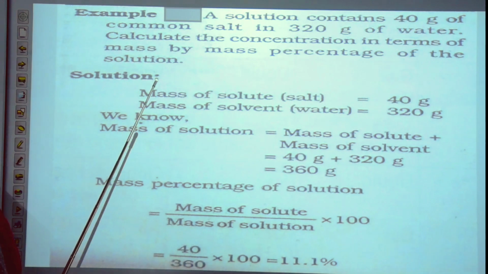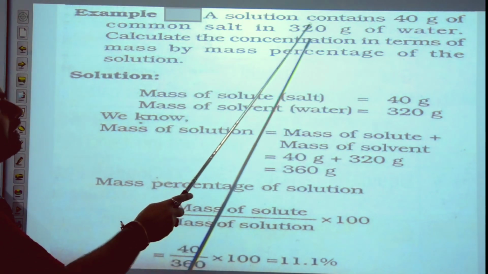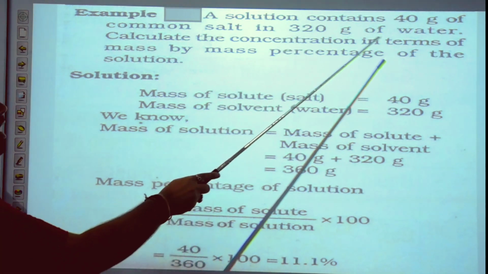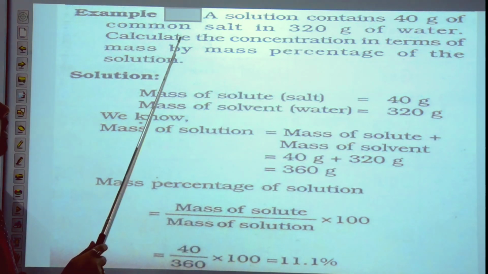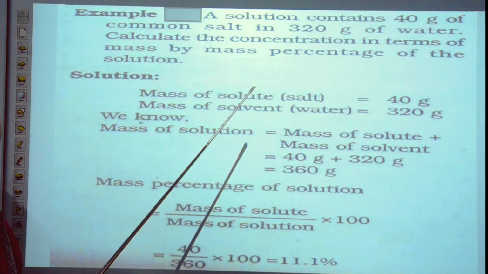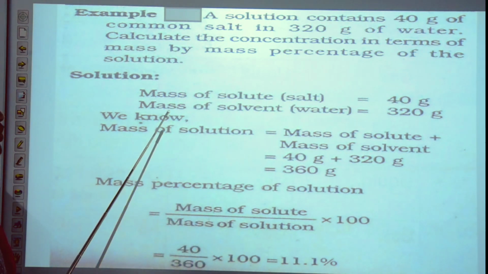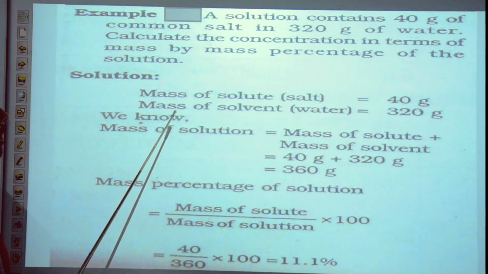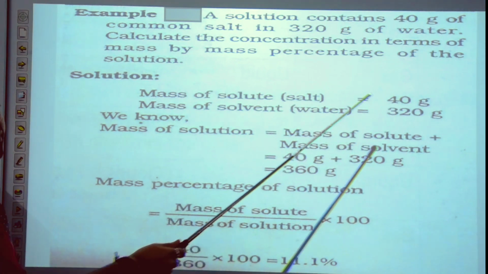Now a numerical, like an example: a solution contains 40 gram of common salt in 320 gram of water. Calculate the concentration in terms of mass by mass percentage. It means mass of solute equals 40 gram and mass of solvent equals 320 gram.